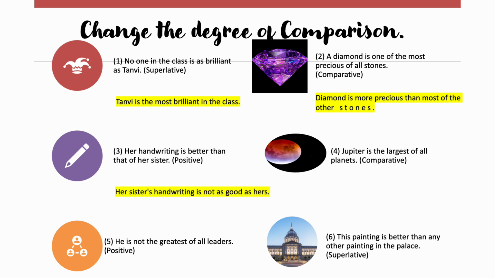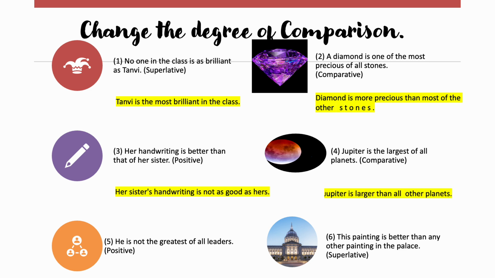The third one, her handwriting is better than that of her sister. Now there is a comparison here, the third type. So in here we will not change the meaning, but we have to make it into positive. So "better", what's the positive degree? Good, "as good as". So our sentence will be, her sister's handwriting is not as good as hers. Her handwriting is better and we are changing into positive, so it will be "not as good as". The meaning doesn't change.